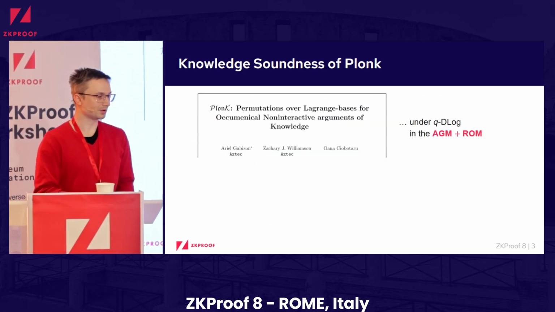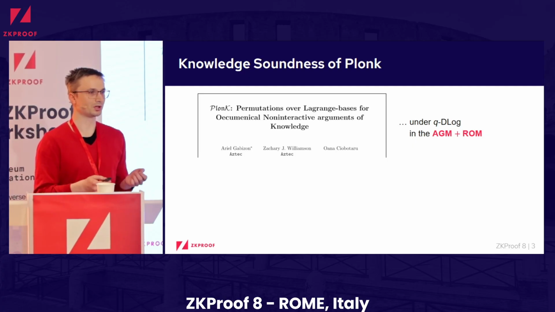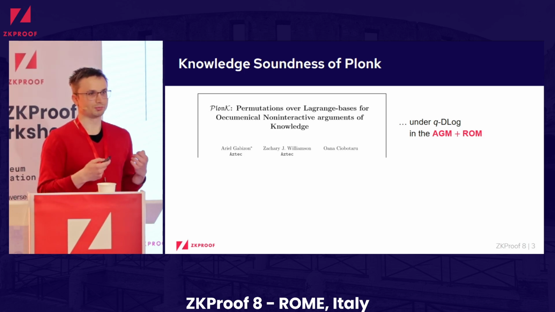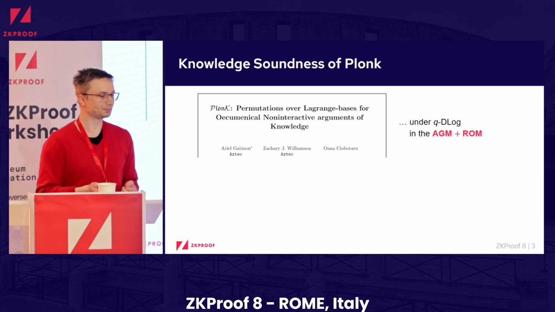So we have these three properties, as explained in the previous talk: completeness, knowledge soundness, and zero knowledge. And usually for SNARKs, the hardest property to prove is knowledge soundness, which informally guarantees that whenever someone produces an accepting proof, we should be able, except with negligible probability, to extract a valid witness.